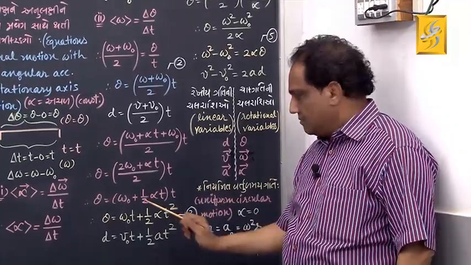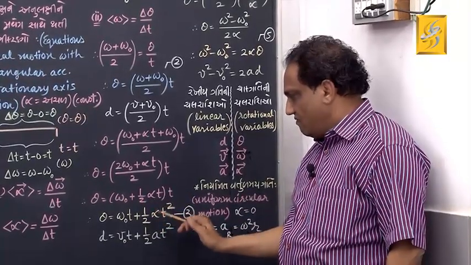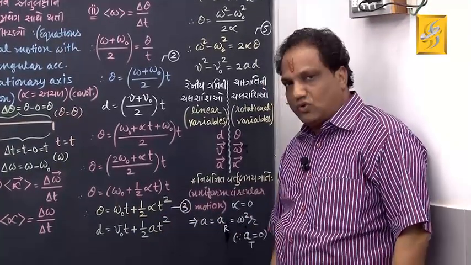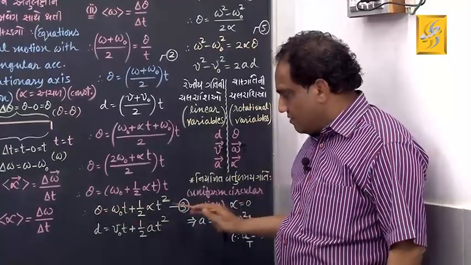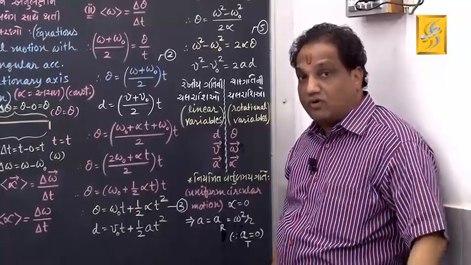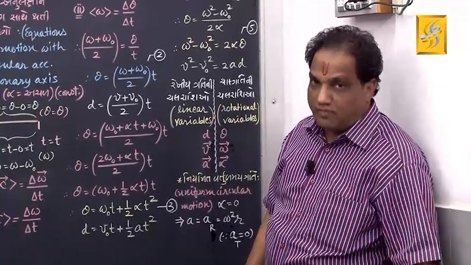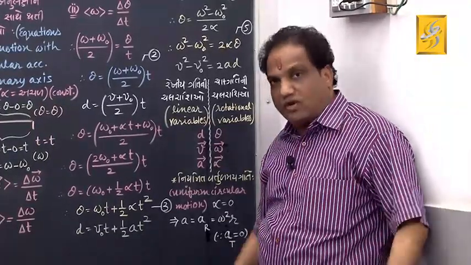Just multiply omega 0 into t plus 1 by 2 alpha t into t, that is t square. Correct? Theta equals omega 0 t plus 1 by 2 alpha t square. This equation is quite similar to the second equation of linear motion performed with constant linear acceleration. Remembered? d equals v0 t plus 1 by 2 a t square. Come on, check the similarity or analogy.